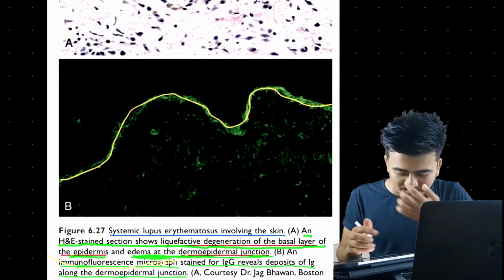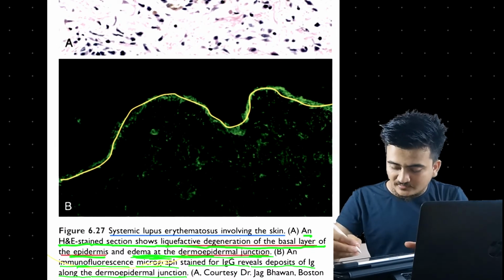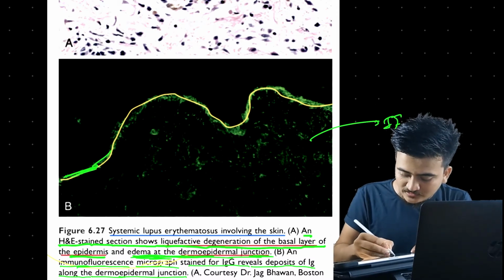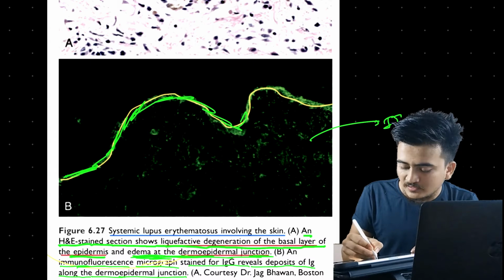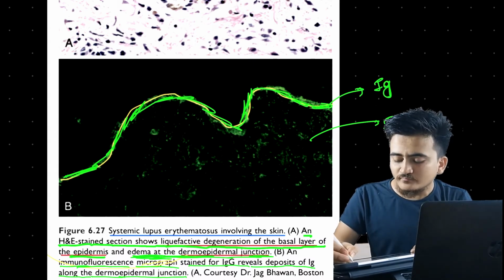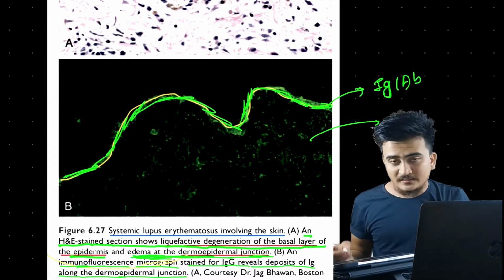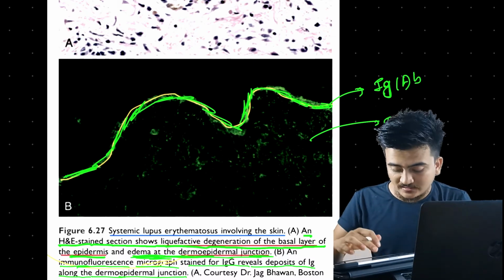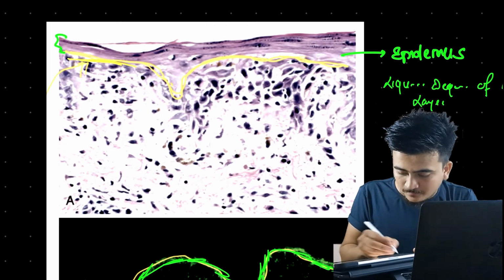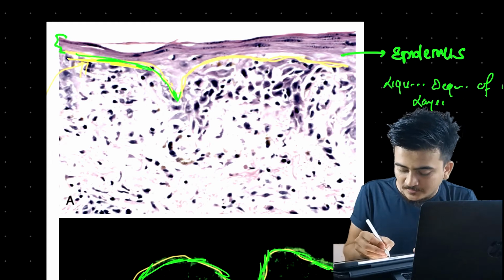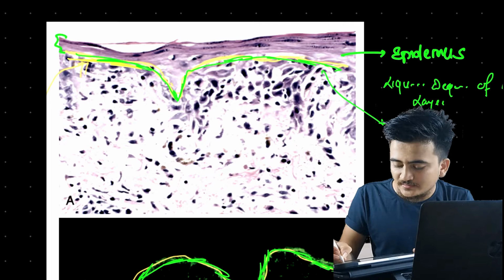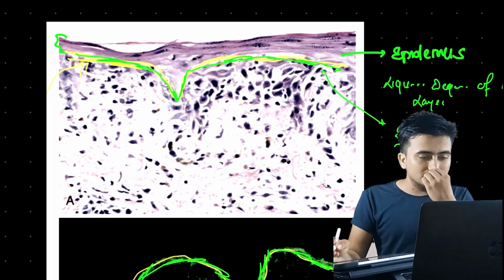Okay, what it is saying is this is the immunofluorescence, right? Now here what we can see is this is the region of dermal epidermal junction, and here we will find a lot of deposition of antibodies. Now this is what we find in immunofluorescence. And another point it was saying is that in this dermal junction there will be the presence of edema, right? There will be the presence of edema.